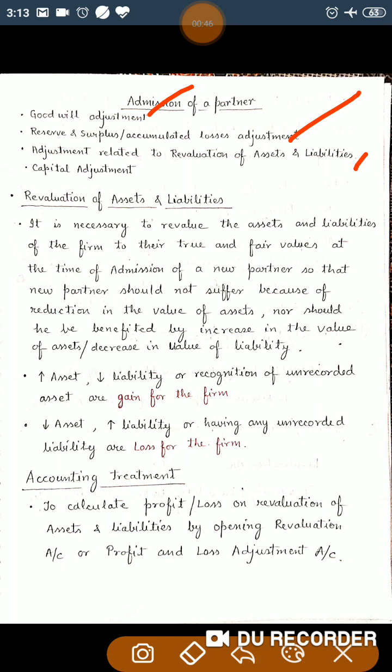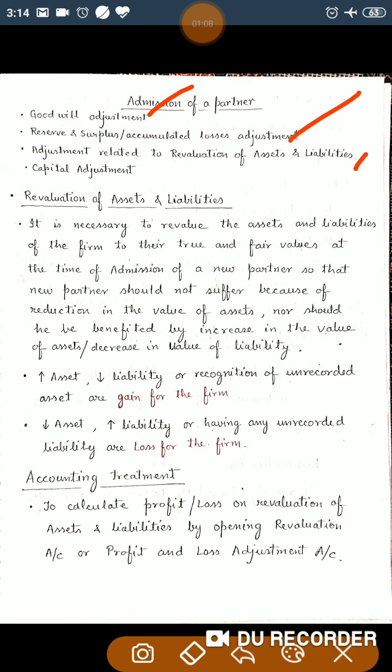So, why is it required that at the time of admission or reconstitution, partners have to make revaluation of assets and liabilities?